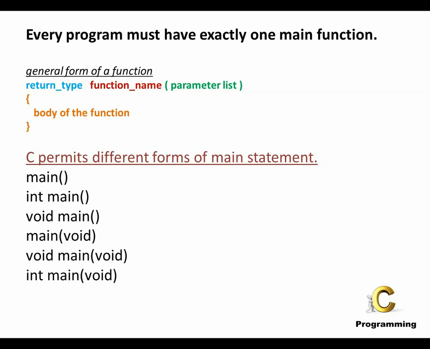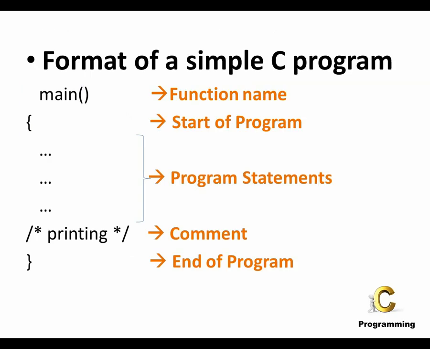So by default, any C program should have at least one function, which is the main function. Along with that main function, you can add additional functions as well, where each function will perform some kind of a specific task. So when we look over here, this main function is doing some kind of task.